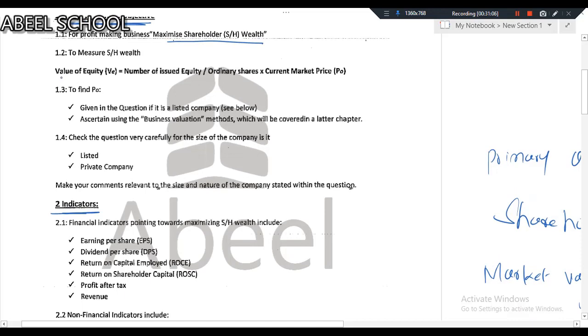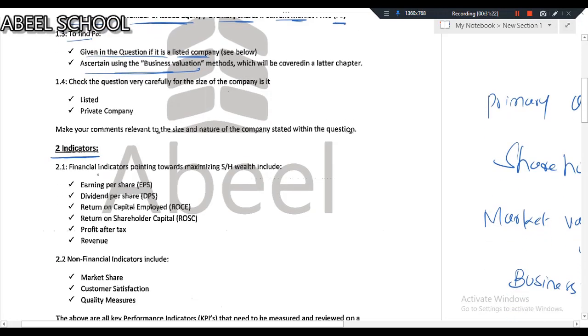We have seen this measure of shareholder wealth: value of equity equals number of issued ordinary shares into current market price P0. To find P0, if it is a listed company, it will be given to you in the question. For a private company, we have to find it out. Okay, let us now discuss financial indicators pointing towards maximizing shareholders' wealth.